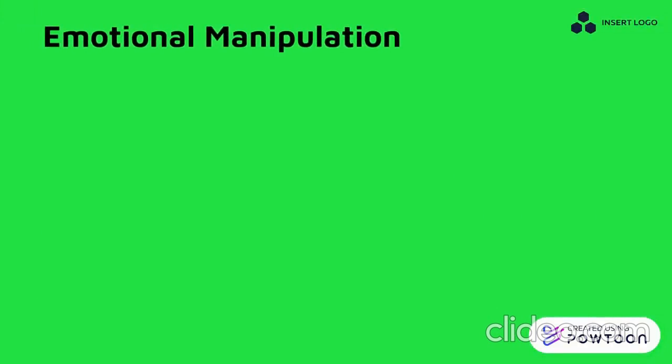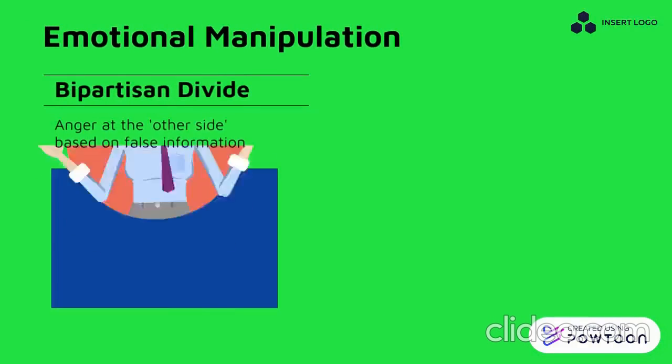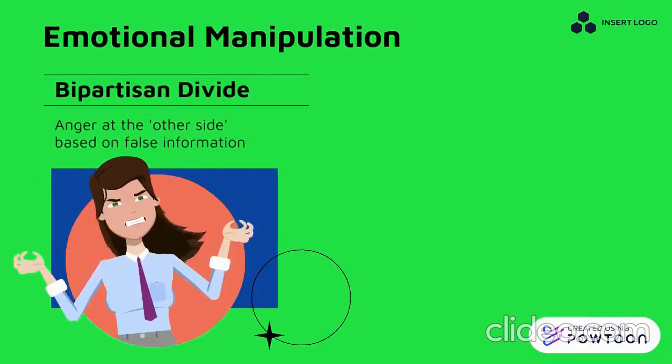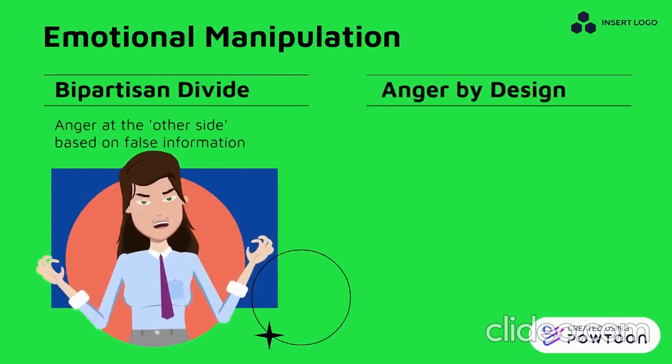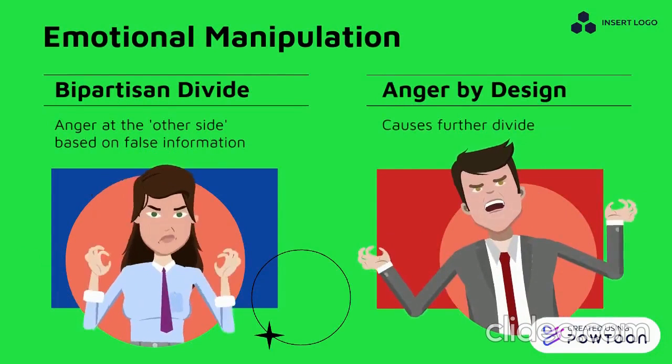Particularly inflammatory fake news can deepen bipartisan divides, inciting indifferent people to vote. Fake news causes anger by design in order to push the viewer to do actions favorable to the creator of that news.